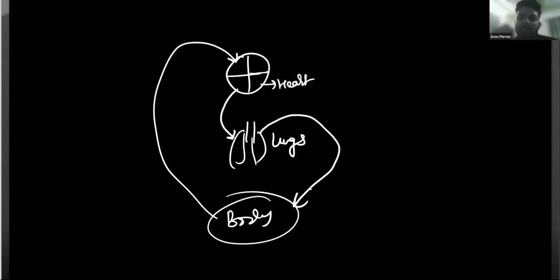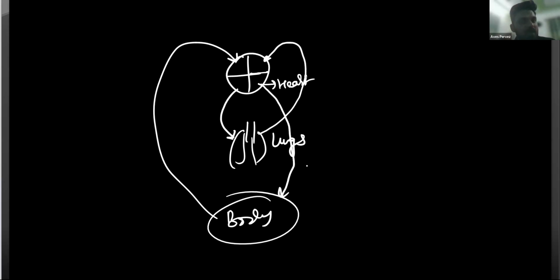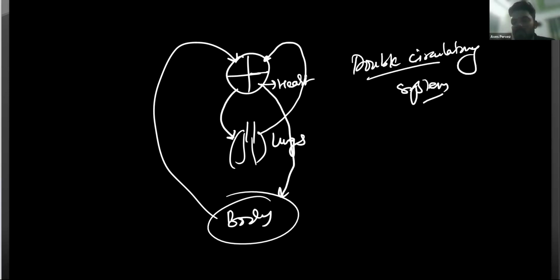Because in one complete cycle, the blood reaches the heart only one time. Then it comes back again, but our lungs do not have such stamina that they can pump the blood directly into the body. It requires large pressure. So the blood from the lungs reaches the heart again, and from the heart it comes to the body. That's why it is called a double circulatory system. You understood now? Yes, sir.